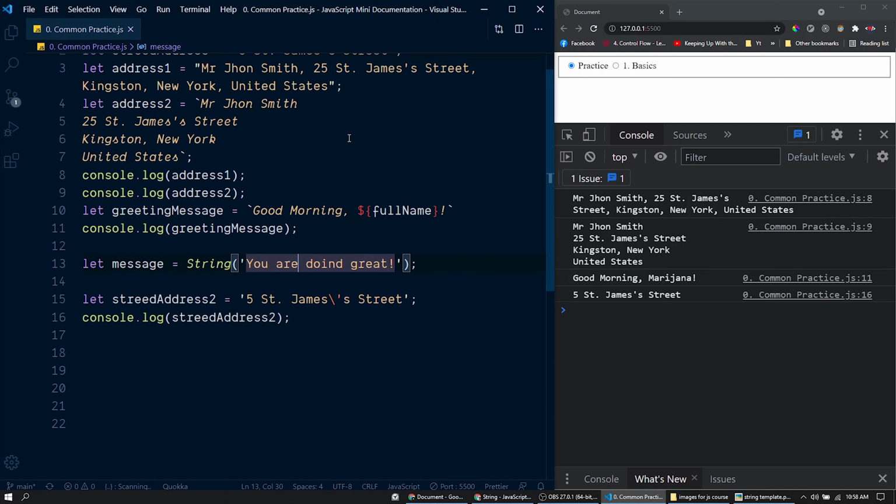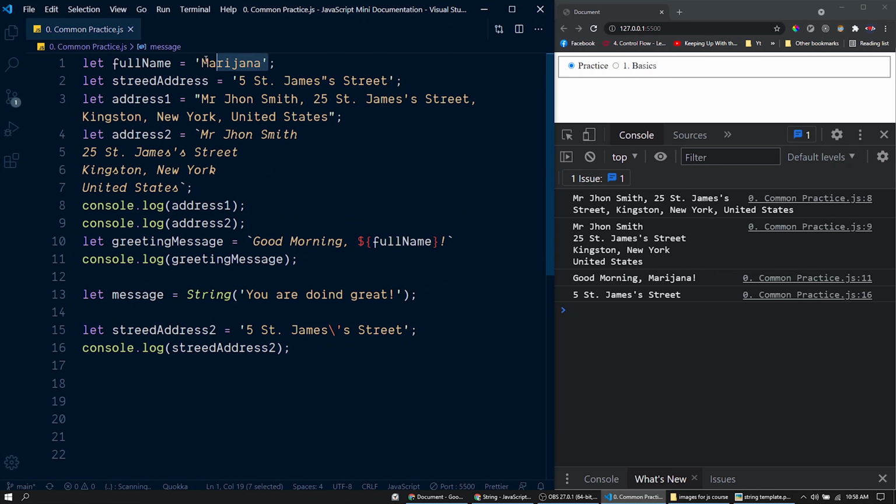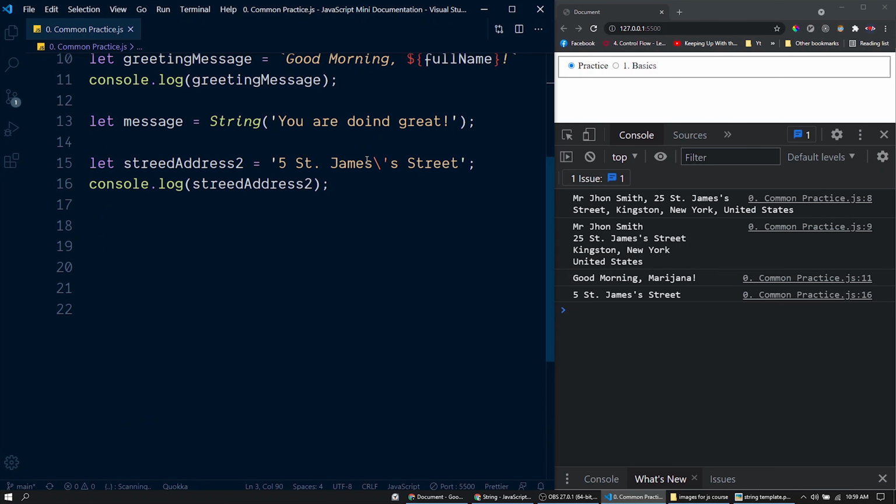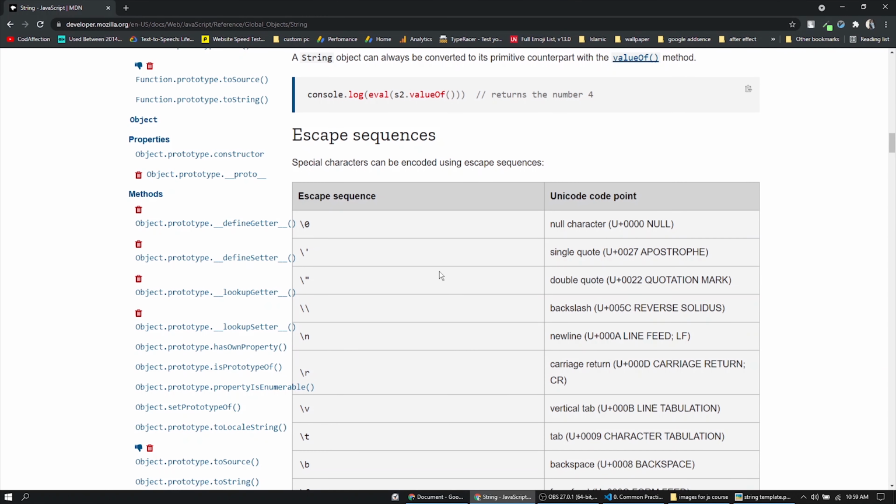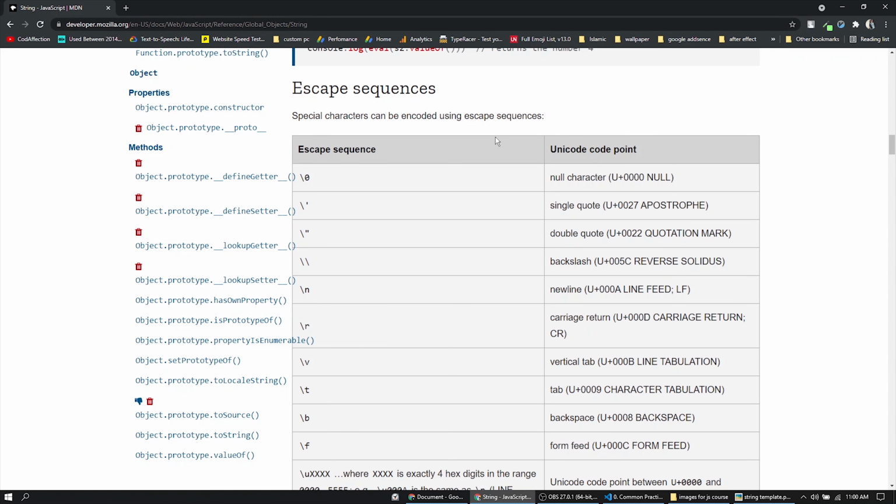Normally in a string, everything in between the quotes is treated as plain text. But with these types of sequences, we can accomplish certain operations within the string itself. So here we have the complete list of escape sequences in JavaScript. I have given the link in the video description. All of these escape sequences start with a backslash. We have already discussed the escape sequence for single quotes.